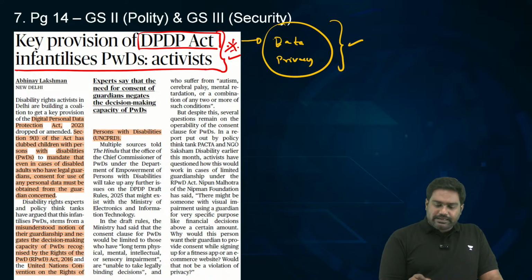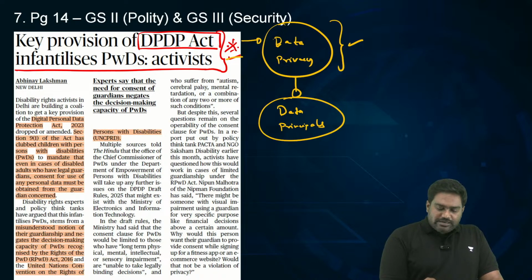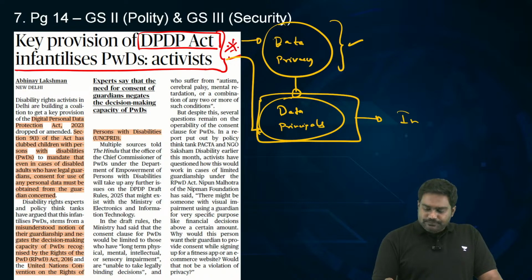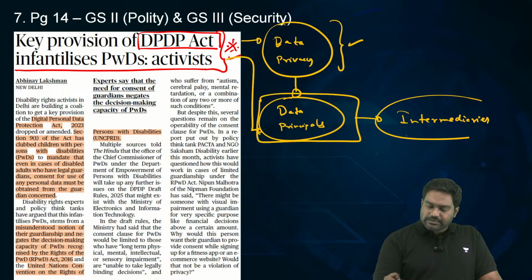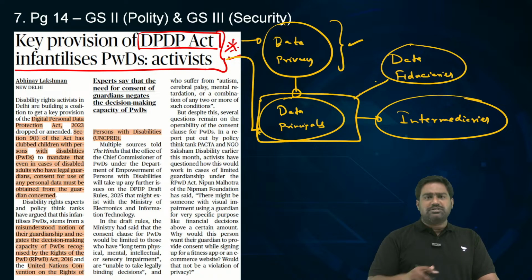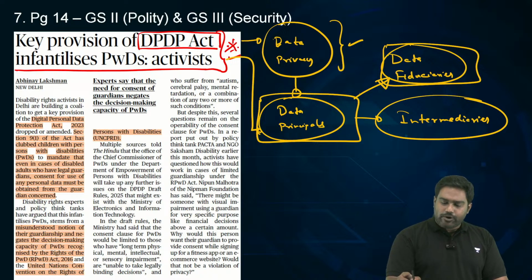Individuals, the users, are recognized as data principals under this law, meaning individuals are the owners of their data. You can determine how your data will be utilized by the intermediaries. That is the data fiduciaries as recognized by the law. It could be private social media companies or any private firm, government entities as well, which are collecting, processing, handling your data. They have certain obligations on them to protect your data privacy and data security.